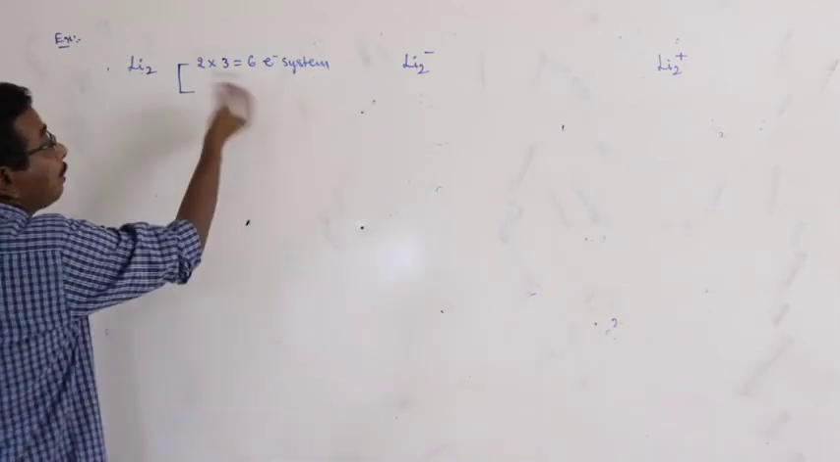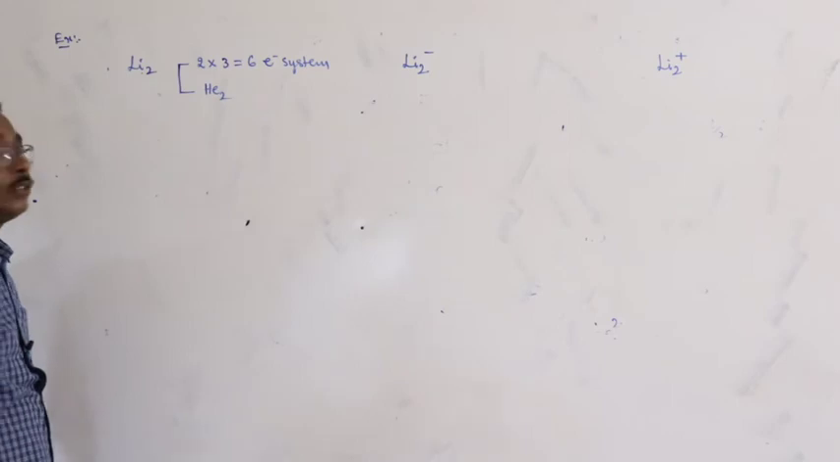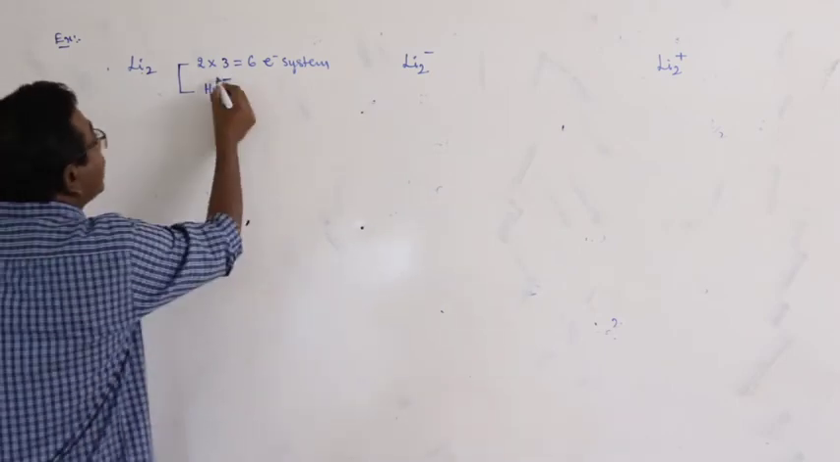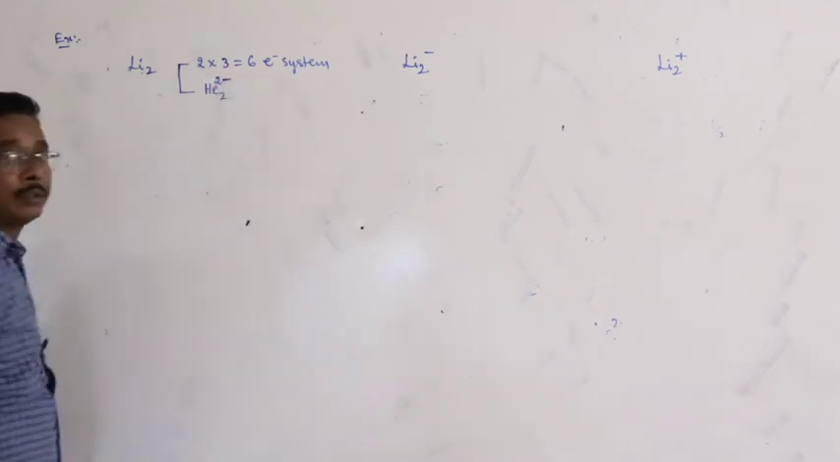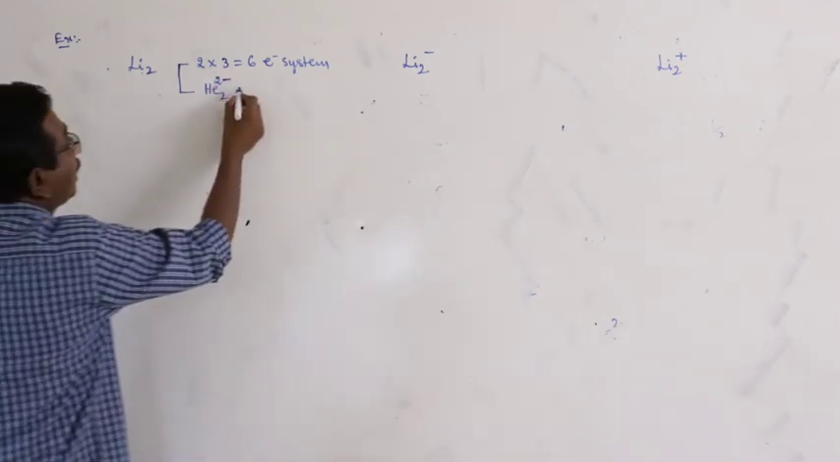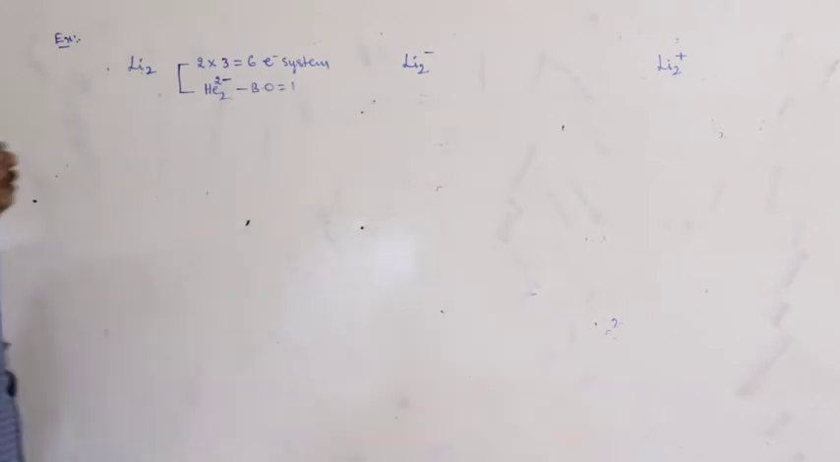Okay. What about the other examples? He2, 4 electron system. He2 minus, 5 electron system. He2 2 minus, 6 electron system. What is the bond order? Already we have calculated. Here bond order is equal to 1.